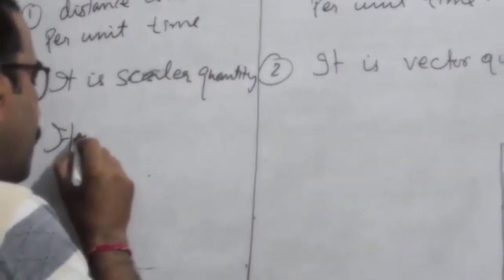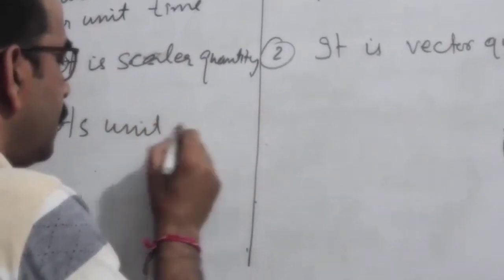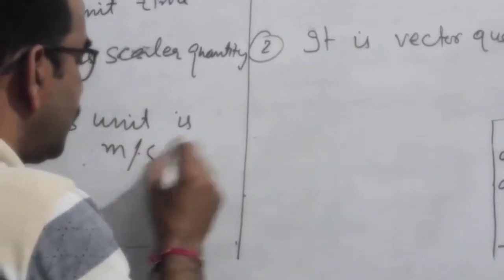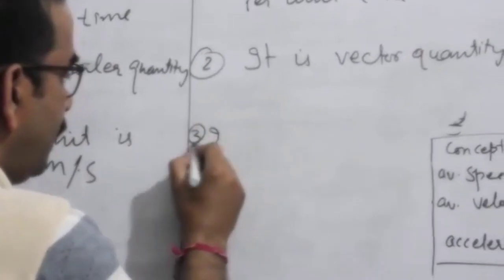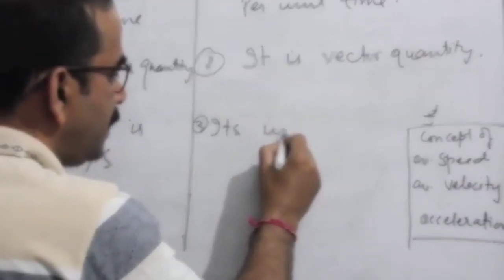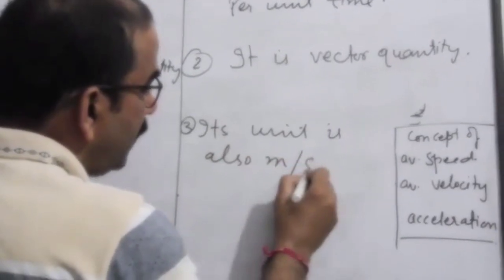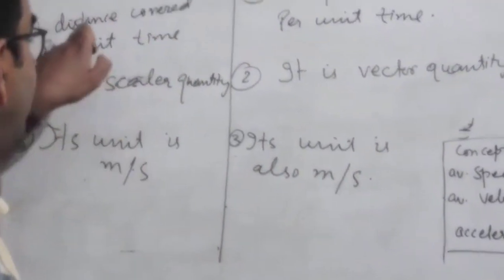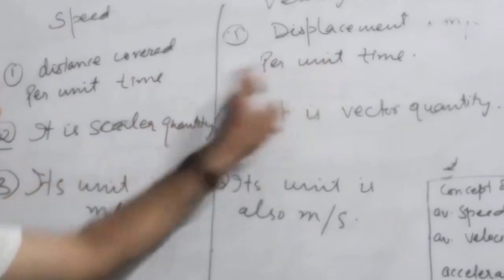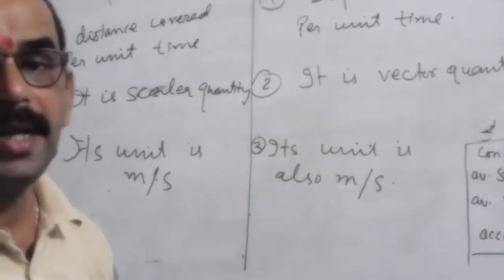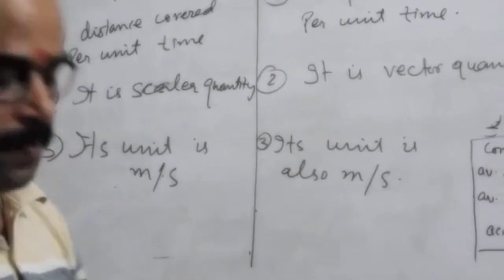Its unit is meter per second. Number 3, its unit is also meter per second. So the basic difference is, it is distance upon time, it is displacement upon time, it is a scalar quantity, it is a vector quantity. Units remain the same.